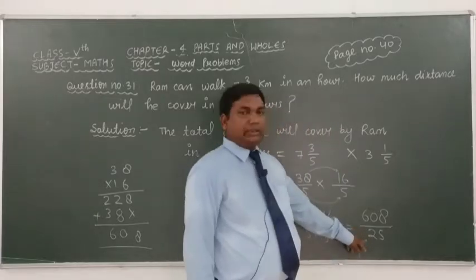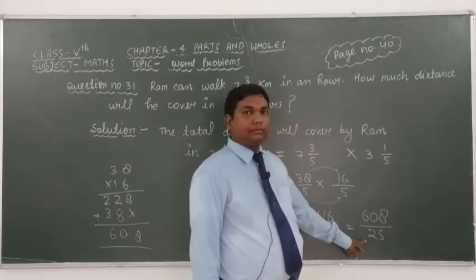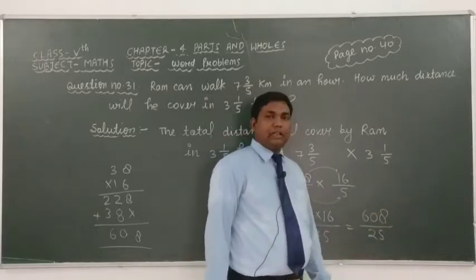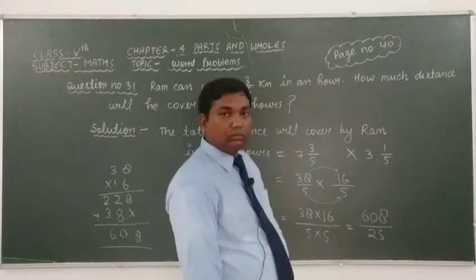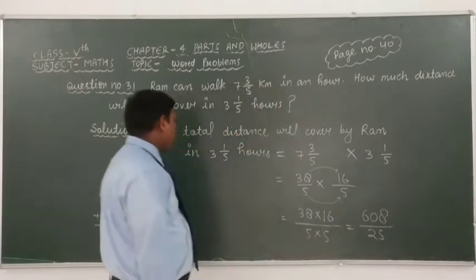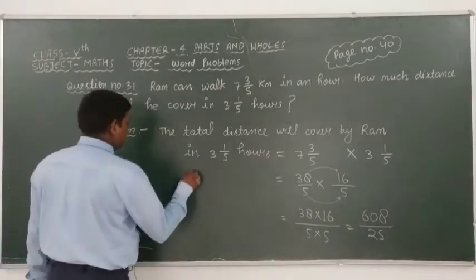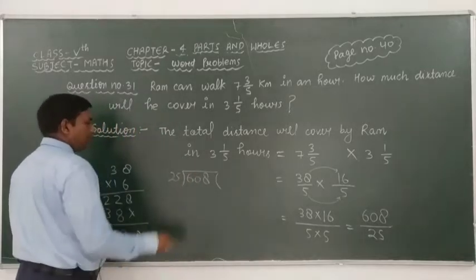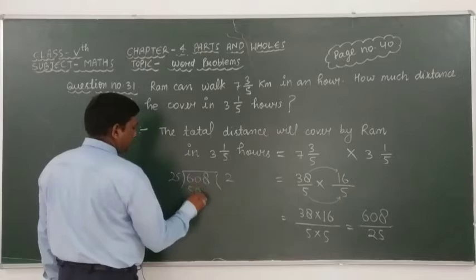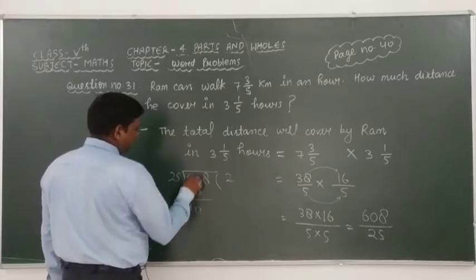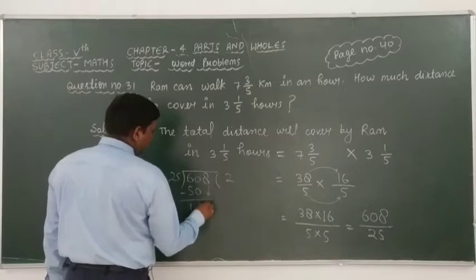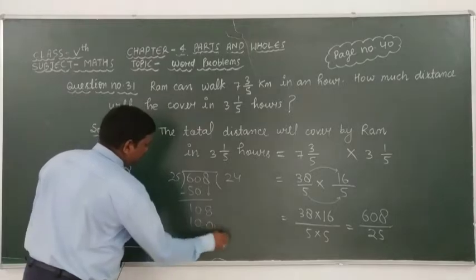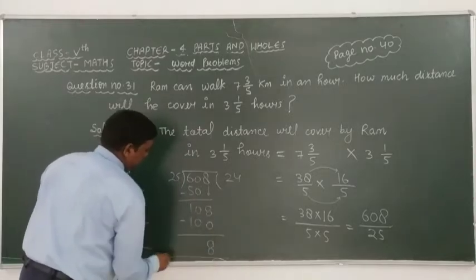This improper fraction we have to change into a mixed fraction by dividing 608 by 25. 25 twos are 50, after subtracting we get 10, and we take 8 down. 25 fours are 100, after subtracting we get 8.